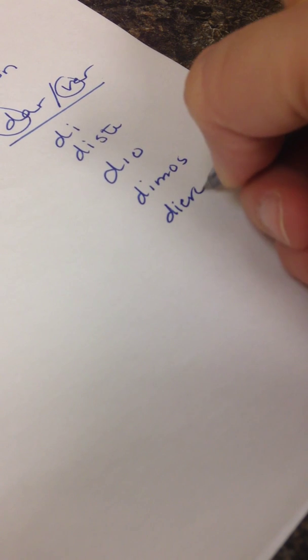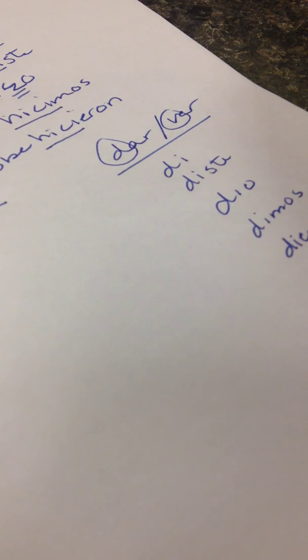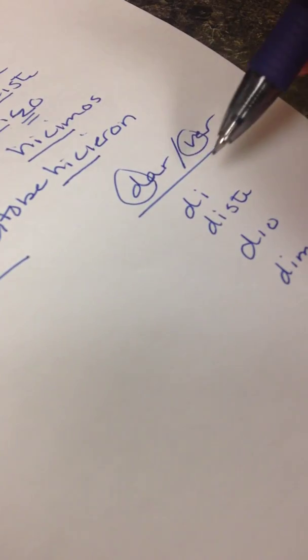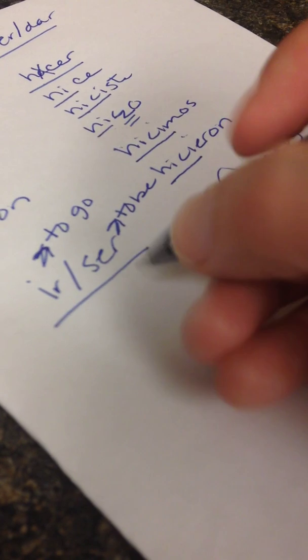So it's di, diste, dio, dimos, and dieron. They're almost like twins if you see how close they are. That's why we like putting them together, because they're literally a letter off. But ir and ser are like twins as in they look exactly the same. They're like brothers that look very close to each other.